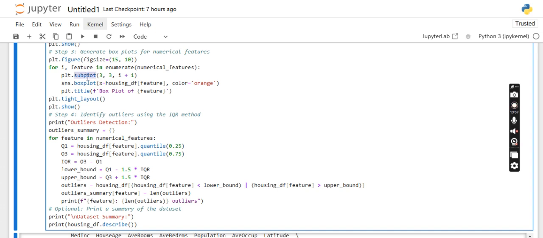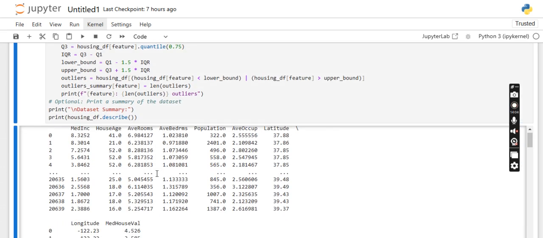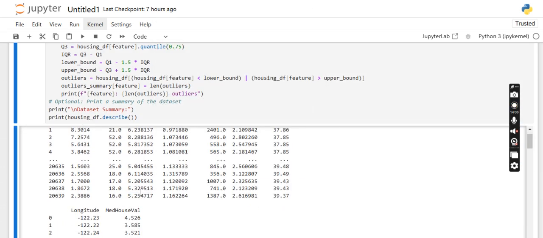Next is a subplot. Subplot means the histogram should have 3 subplots which consist of 3 rows and 3 columns. So let's consider here.